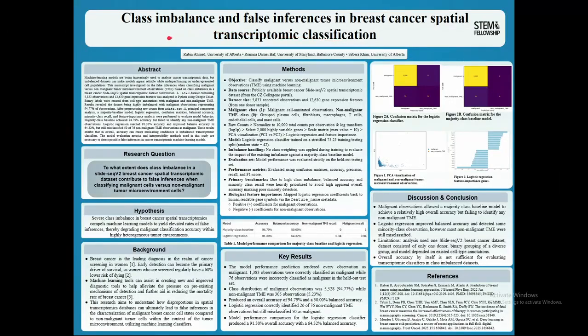Hello, this is Team Fischer Esterification, and our research focuses on class imbalance and false inferences in breast cancer spatial transcriptomic classification. Our research question focuses on to what extent does class imbalance in a Slide-seq V2 breast cancer spatial transcriptomic dataset contribute to false inferences when classifying malignant cells versus non-malignant tumor microenvironment cells.